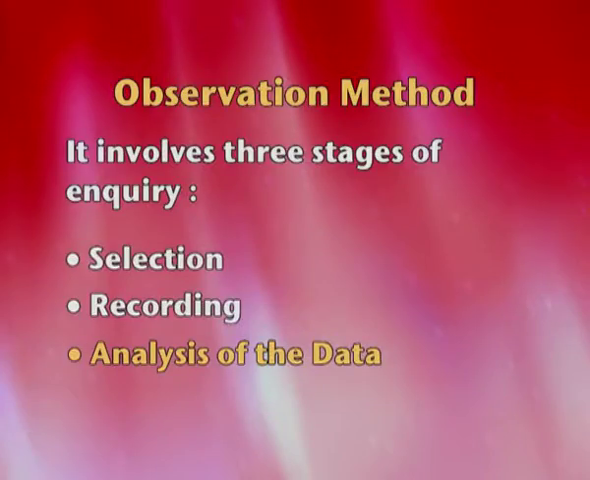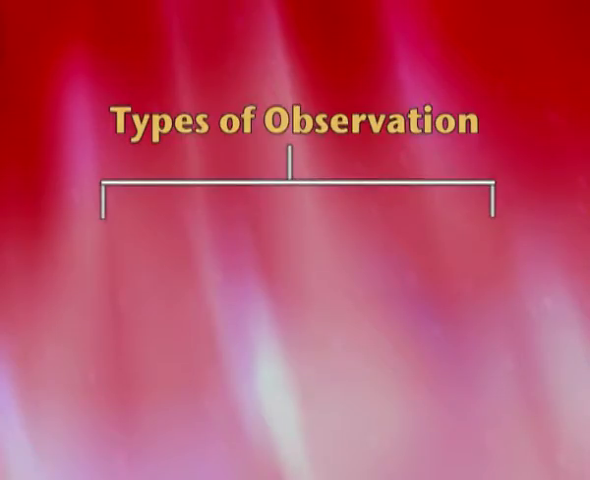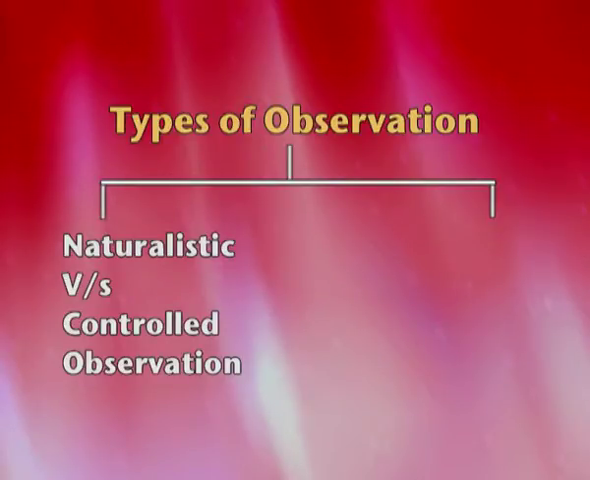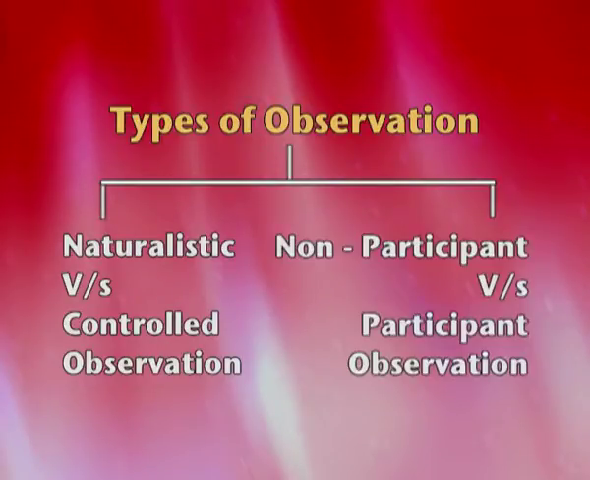Last step is analysis. Obviously when we have the recording done, we will have to analyze that particular data. We knew what we were studying, we recorded it, and now we want to analyze that particular data. That is the observation method. We have two kinds of observation method. First is naturalistic versus controlled. Second is non-participant versus participant observation.